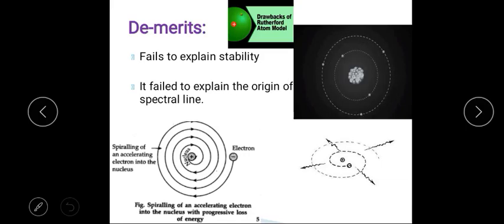What are the demerits of this atomic model? Let us discuss here one by one. The first demerit is what? It fails to explain the stability. So now let us see how it fails to explain the stability of the atom.